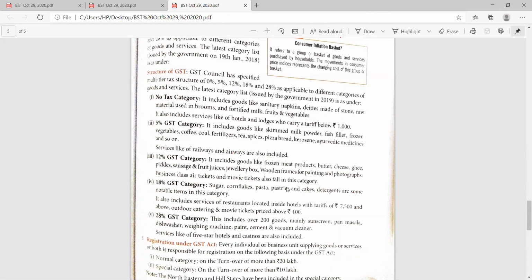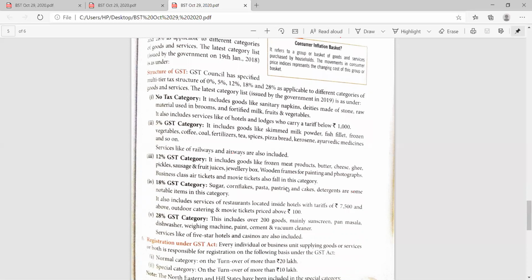If we talk about the 5% category, it includes skim milk powder, fish fillet, frozen foods, coffee, coal, fertilizer, tea, spice, pizza, bread, kerosene, Ayurvedic medicines, etc. And the services of railway and airways are also included in the category of 5%.